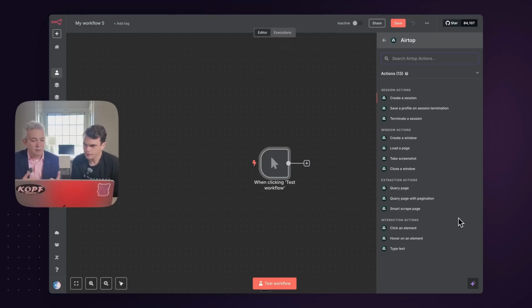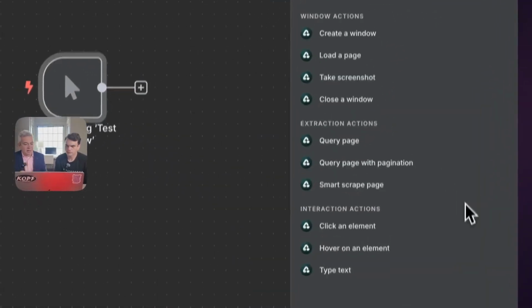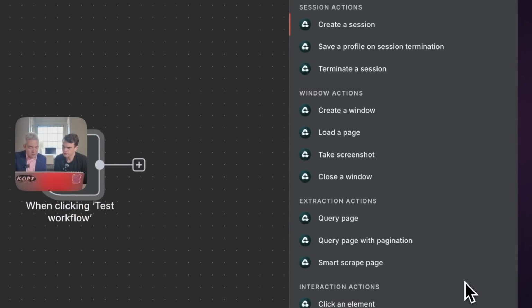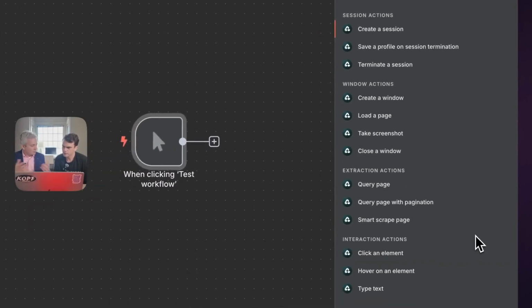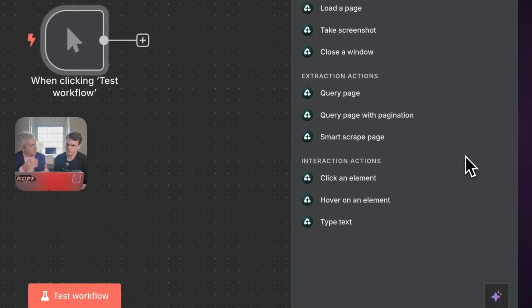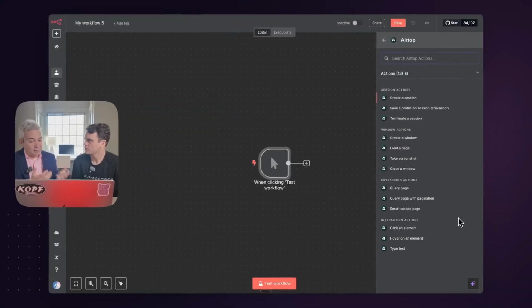They're about half and half between extraction of data and taking actions on websites. So for example, in extraction of data, we have things like query page, giving you answers to any kind of question or any data that you want to extract, or query page with pagination, where we handle automatically whether this is an infinite scroll or a next page and so on. Smart Scrape is just a clean download of the information. On the action side, we have things like click and type and fill a form, page download, page upload to automate actions on website. Other than that, it will allow you to create and terminate a session.